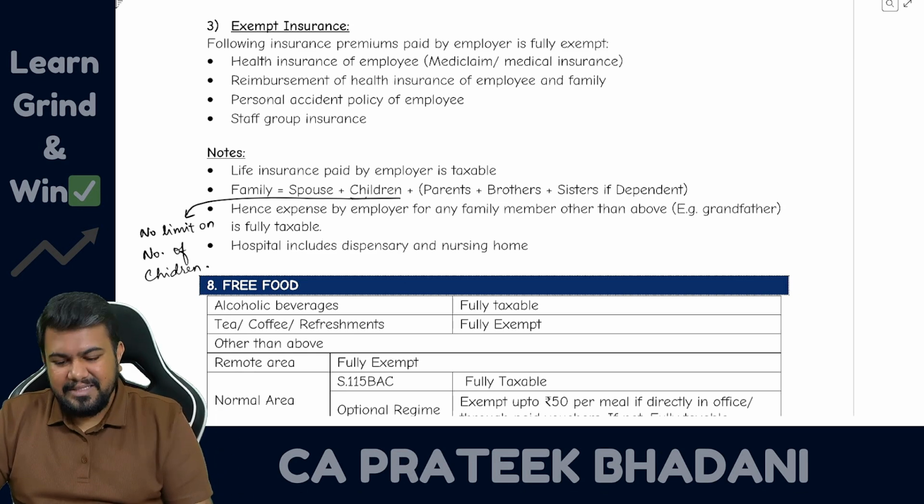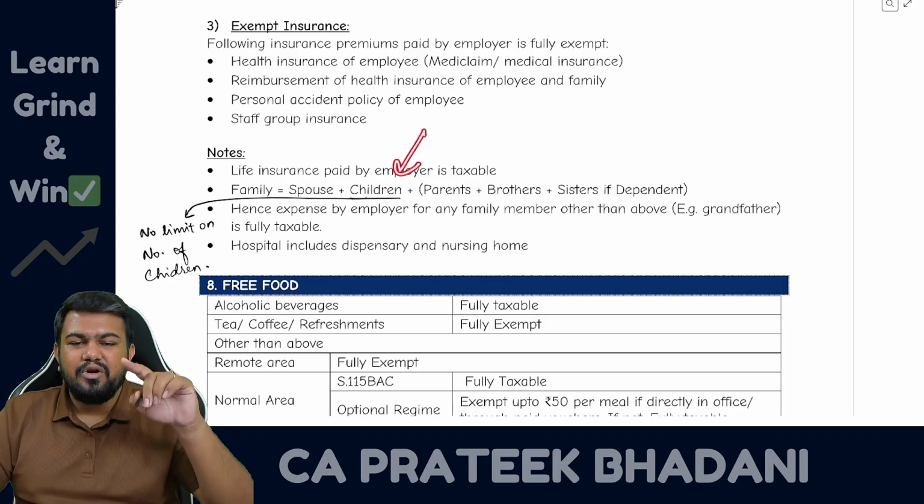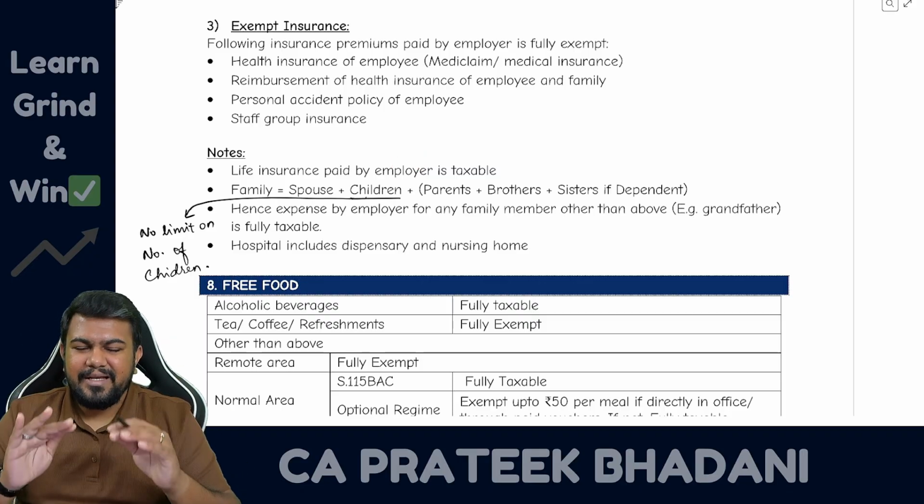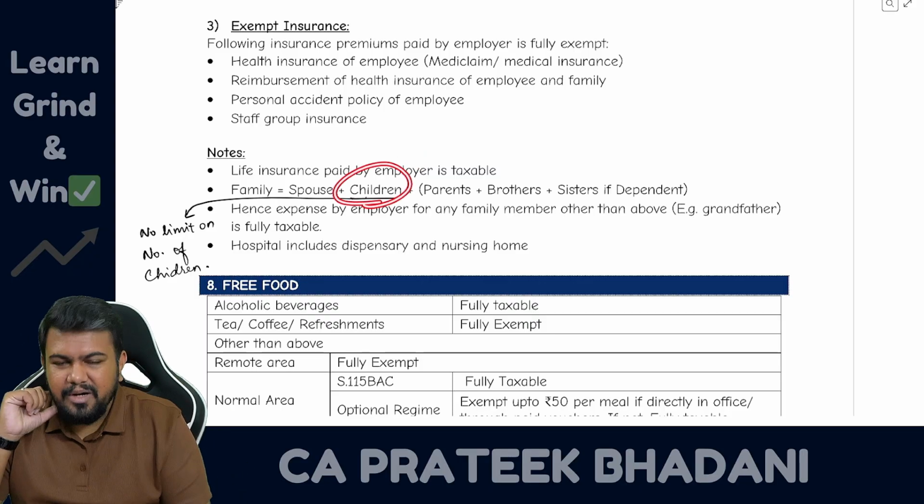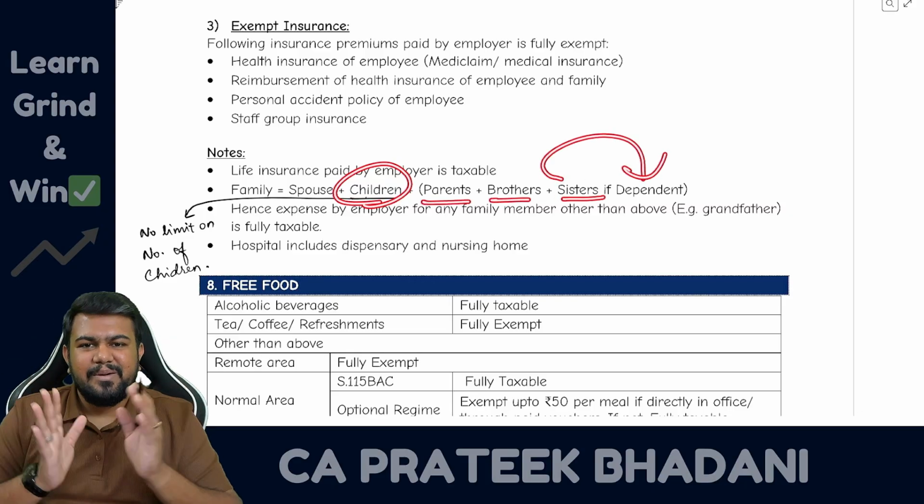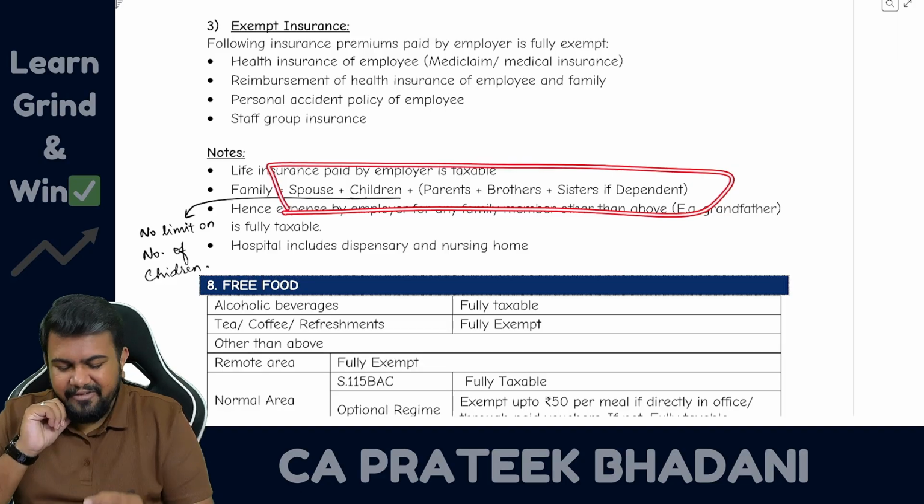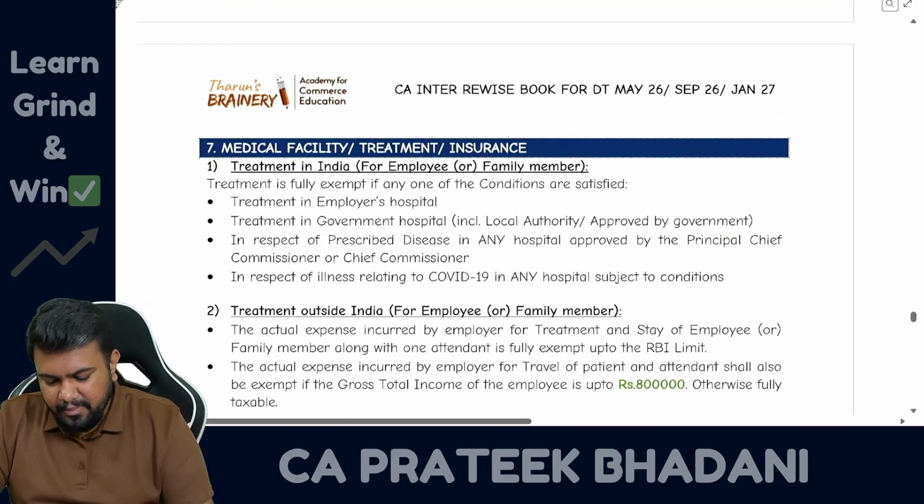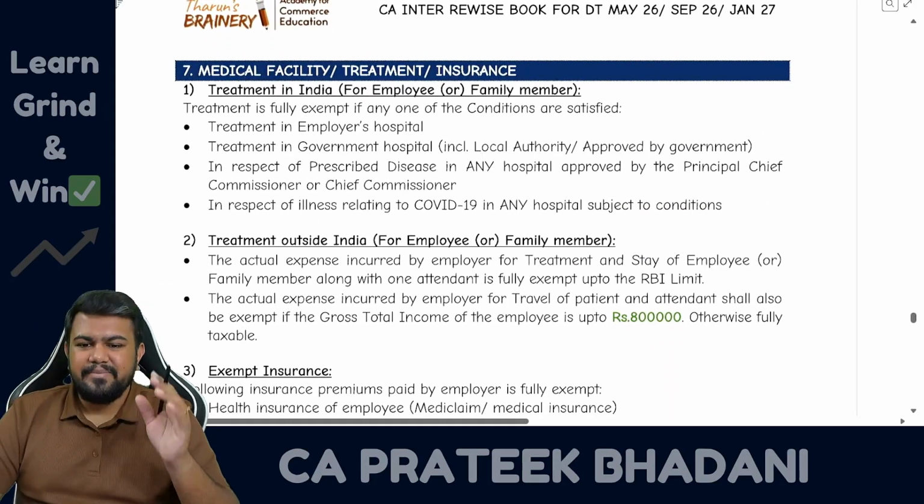But if the benefit is given to children, and if children are not dependent, can the children still claim the exemption? Answer is yes. Children need not be dependent. However, parents, brothers and sisters need to be dependent on the employee. So be very thorough with the family definition. Now let's talk about the provision. When can exemption be claimed?